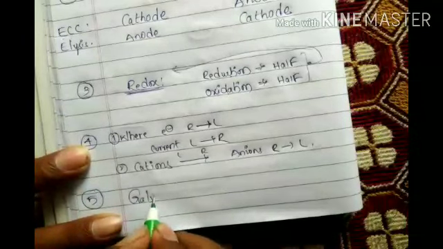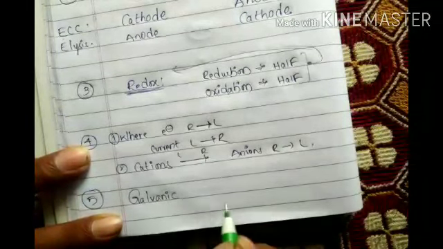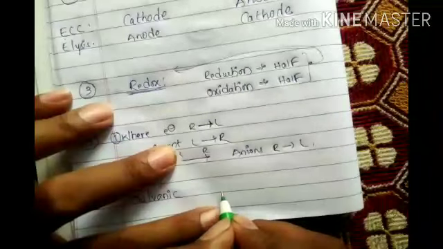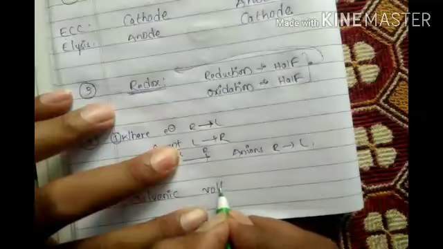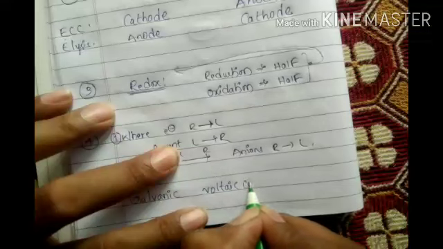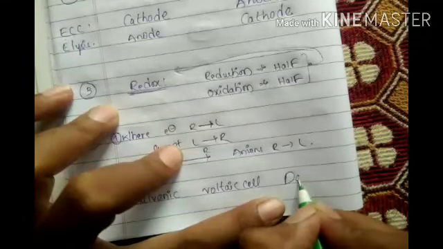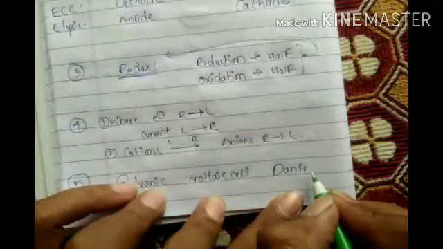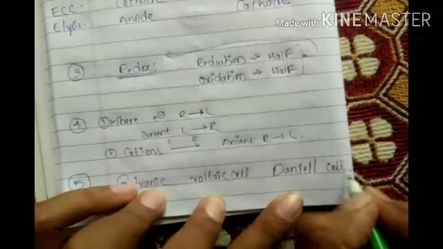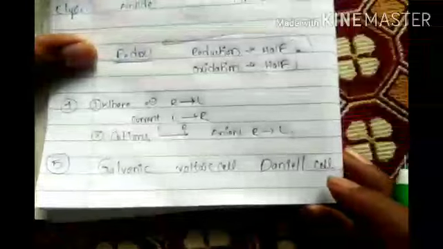And the last most important one is galvanic cell, voltaic cell, and Daniell cell. The Daniell spelling, amma, one minute: D-A-N-I-E-L-L, Daniell cell. Actually, these three cells are what? These three cells are from three different scientists.